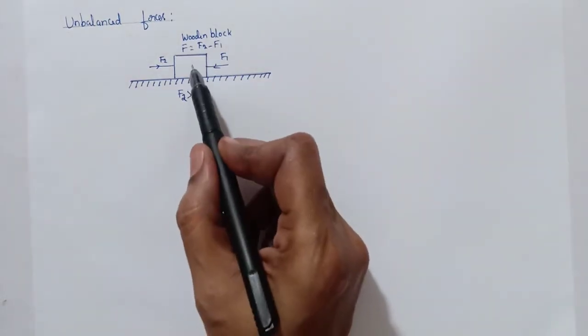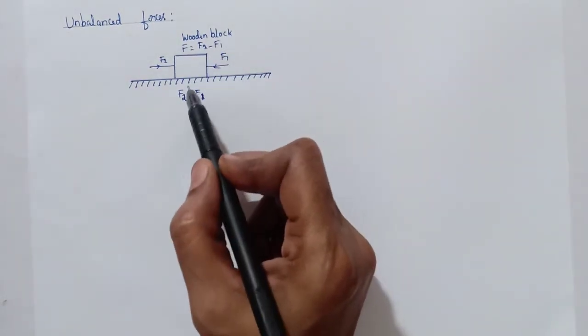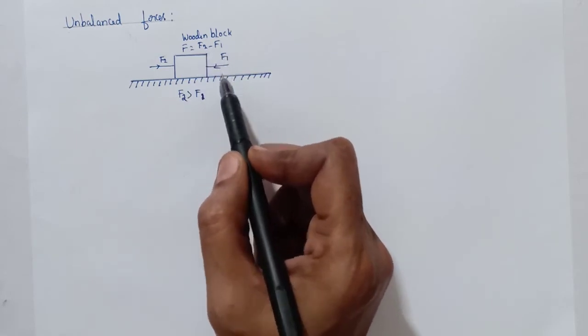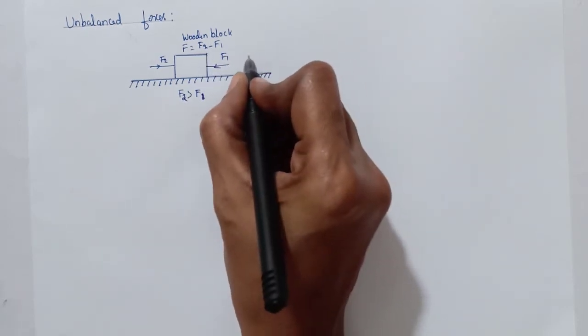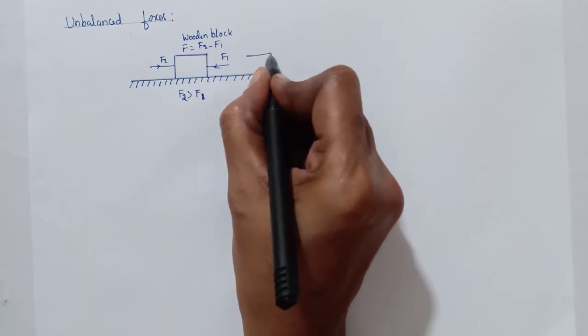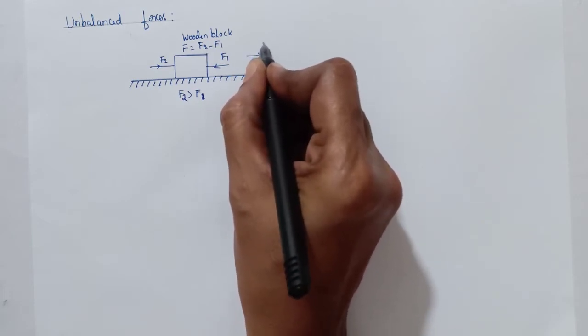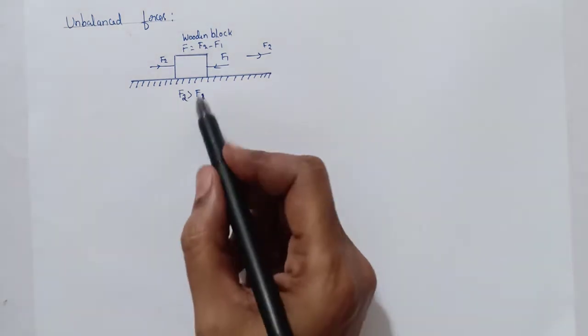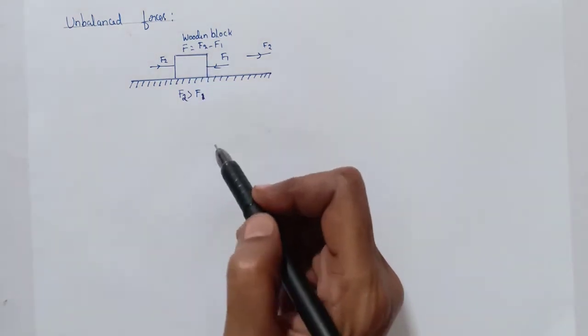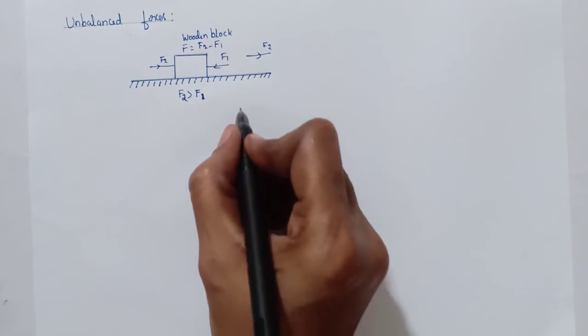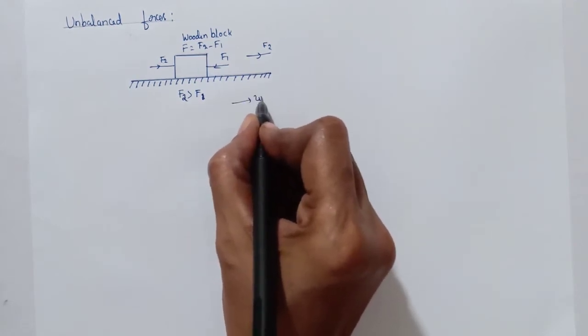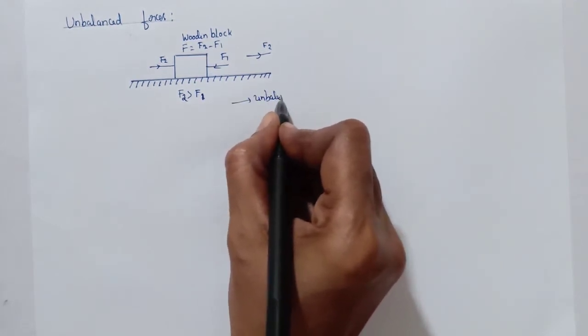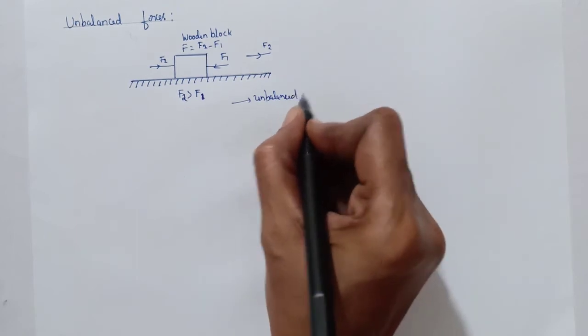Since the net unbalanced force acting on the block is F2 minus F1, the wooden block moves in the direction of the larger force F2. So, such forces acting on the block are called unbalanced forces.